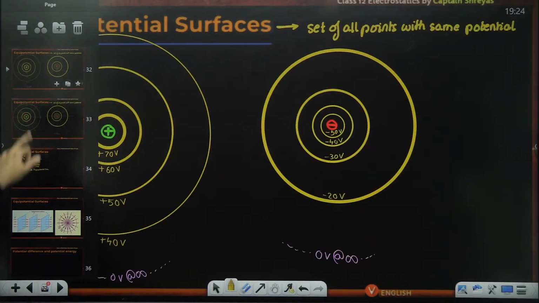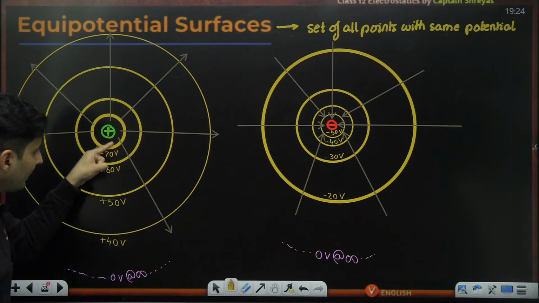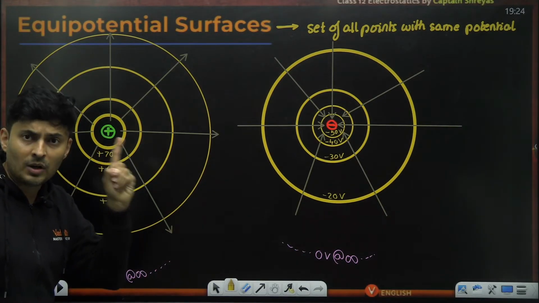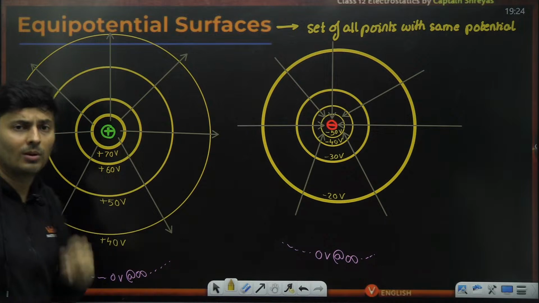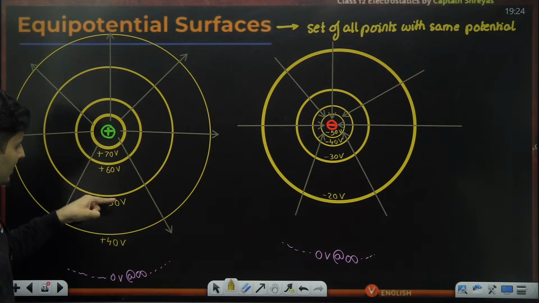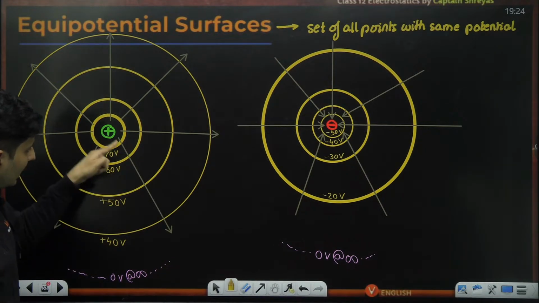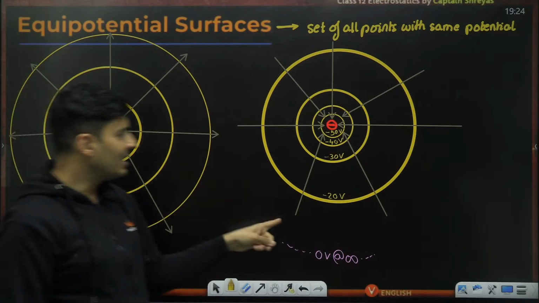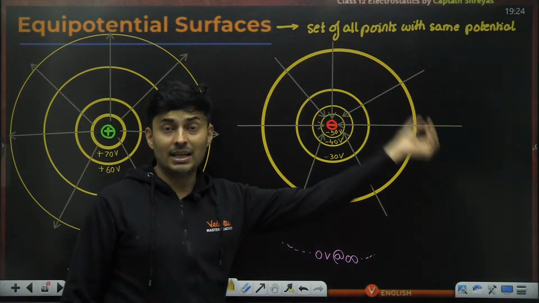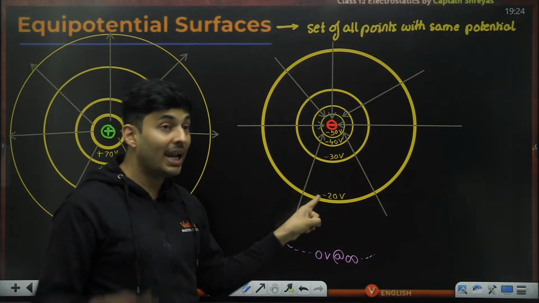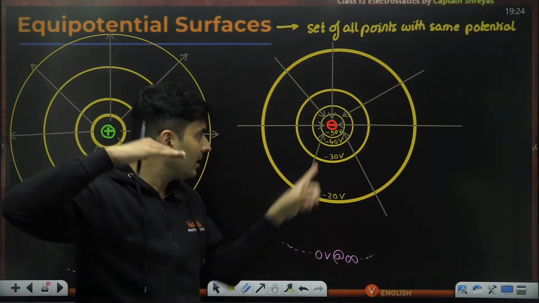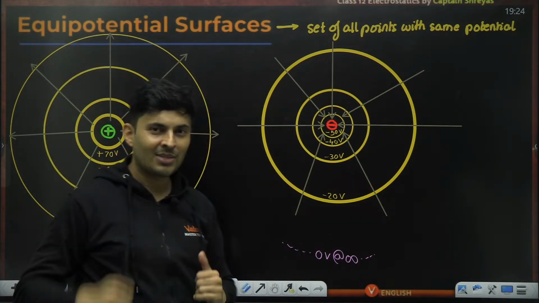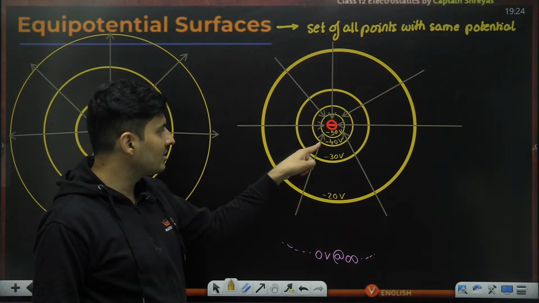Second thing, observe carefully: electric field always goes from higher value of potential to lower value. Plus 70, plus 60, plus 50, low, low, low. Electric field always goes from high potential to low potential. See over here, the thick line represented higher value because minus 20 is higher than minus 40. Minus 40 is lower, minus 20 is higher. So this is higher voltage, this is lower voltage.